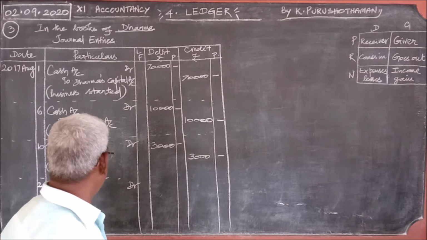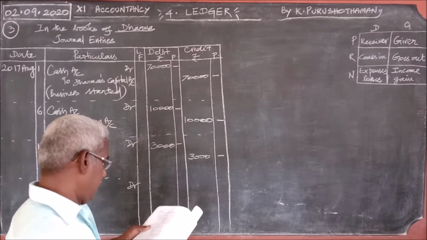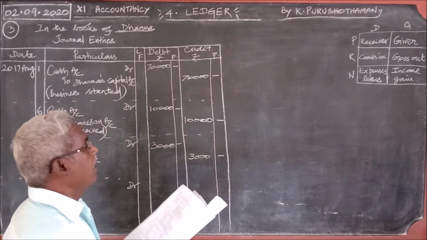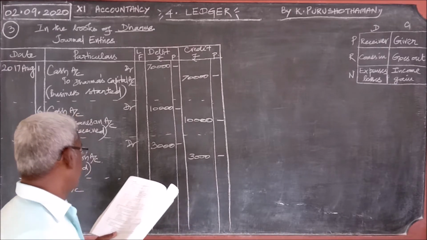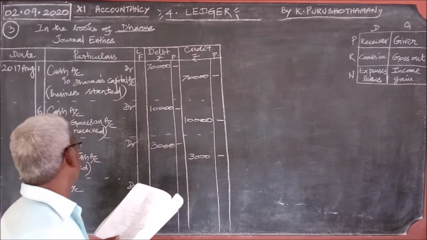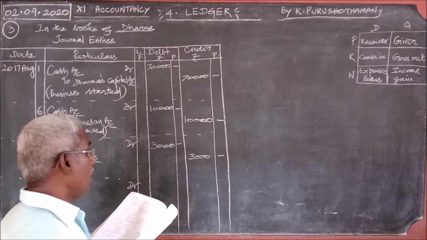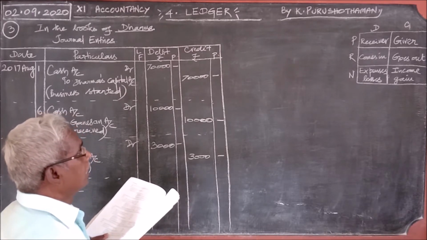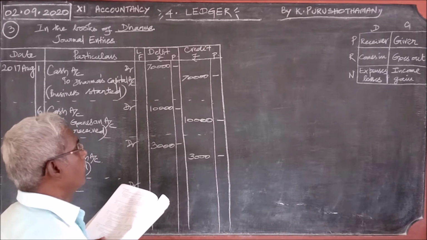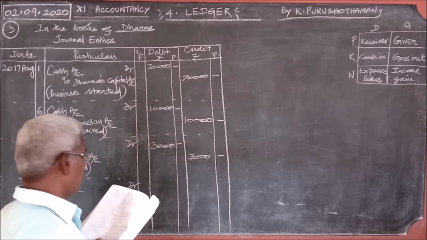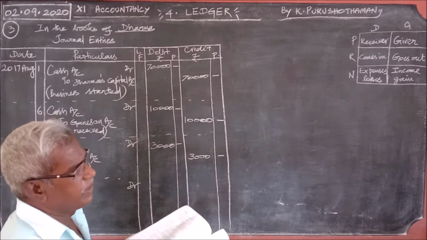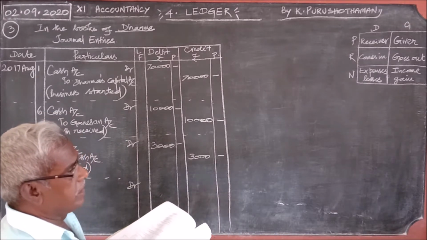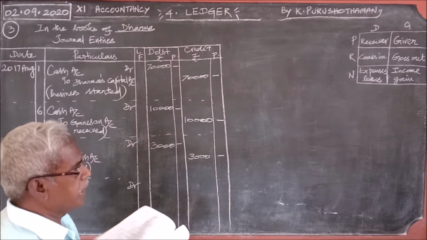Then for the credit, any giver? Received commission from Anand, but that doesn't mean we received from Anand. The Anand name should not be given importance here. No giver. Anything goes out? No, because we received the cash. Is it an income? Yes, because receiving commission is an income.